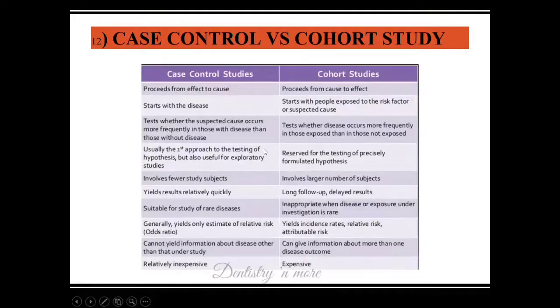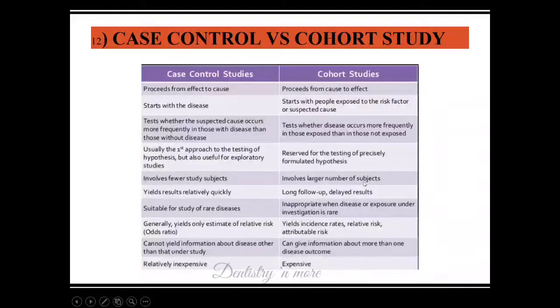So this is the difference between case control and cohort study. Case control starts from effect to cause, whereas cohort is cause to effect, that is, lung cancer to smoking. So how many of the people with lung cancer, compared to those without lung cancer, had the exposure, that is smoking, and we take the odds ratio. Here in the cohort we start with smoking to lung cancer. So case control starts with the disease, and cohort starts with people exposed to the risk factor. Case control involves very few subjects because we already have the cases. Just select the controls and do the study.